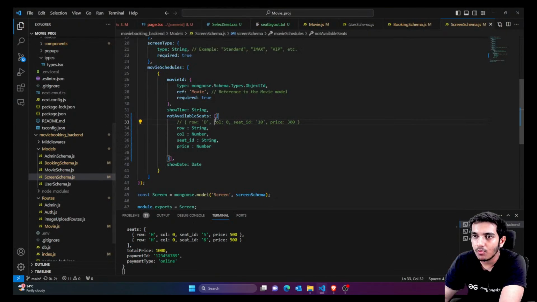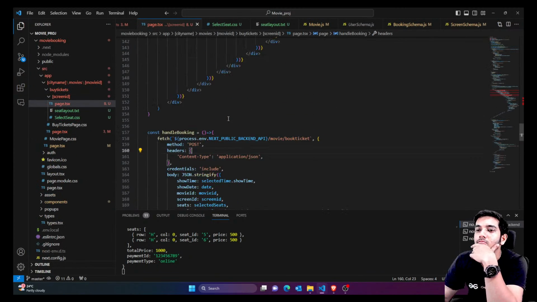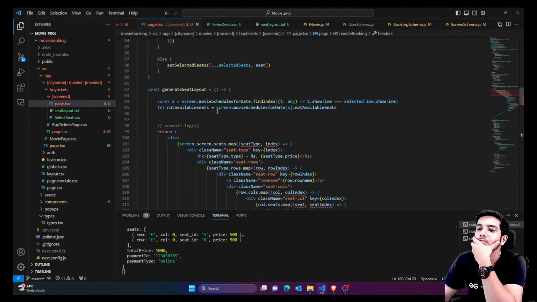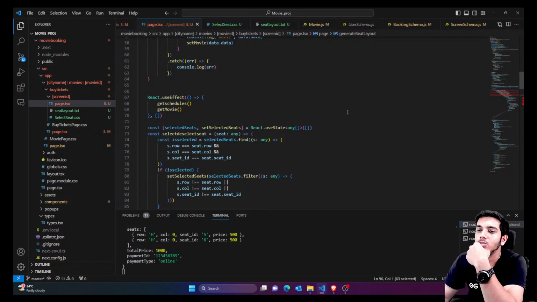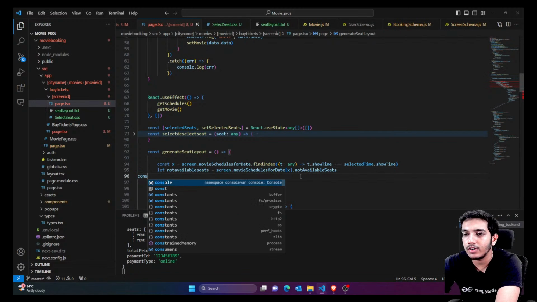Okay, so let's see what happened with the not available seats. You can see we are showing the not available seats. Actually, guys, we are not able to get the not available seats. Let me just try to print it.